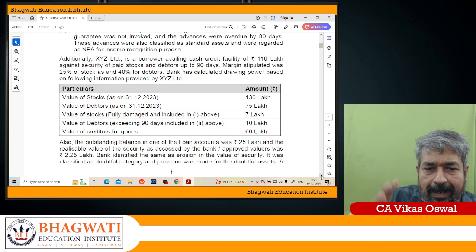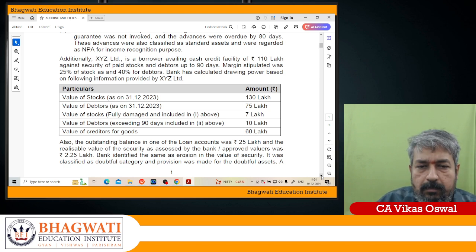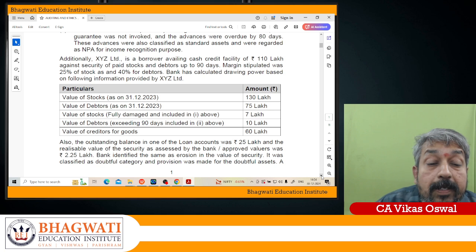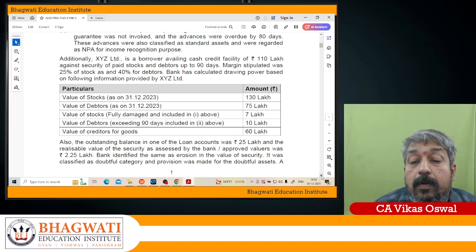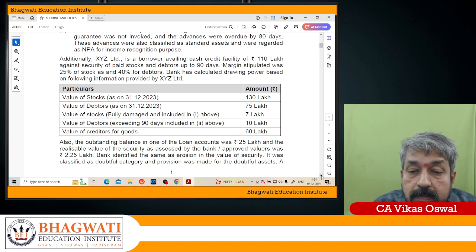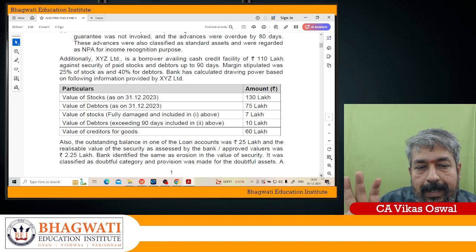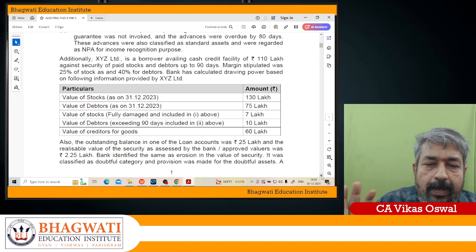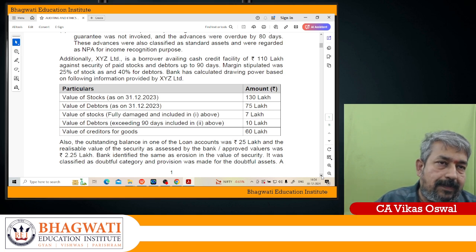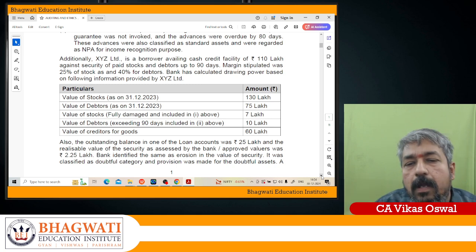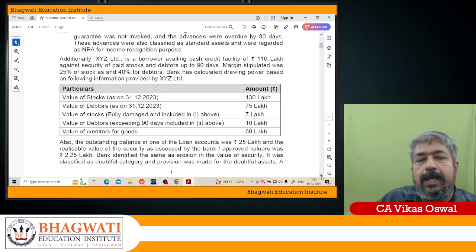They have given the value of stock as on 31st December 23, 130 lakhs. Value of debtors as on 31st December 23, 75 lakhs. Value of stock fully damaged, included in the above, is 7 lakhs. Now this value of stock has to be removed. You have to reduce that 7 lakhs from 130 lakhs, so it becomes 123 lakhs.